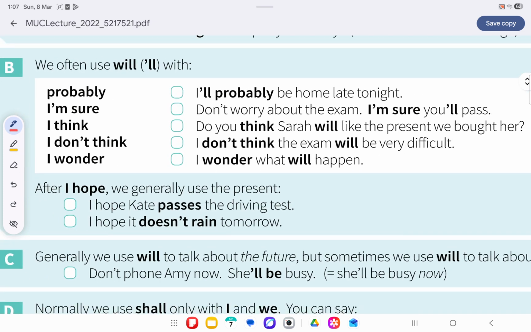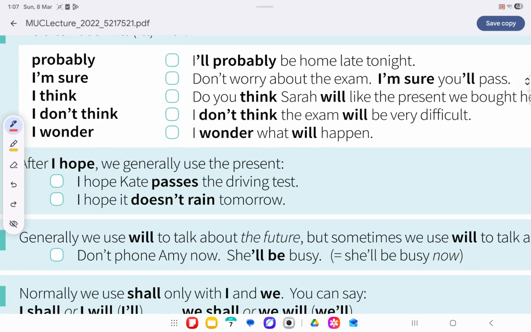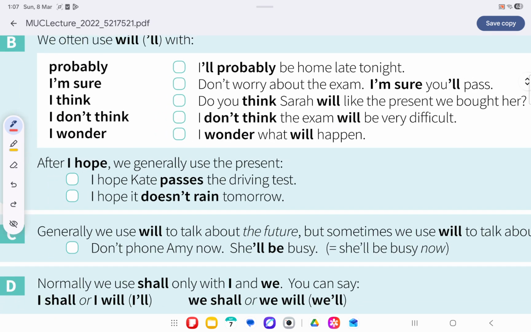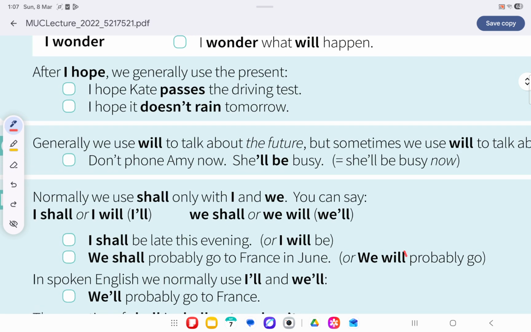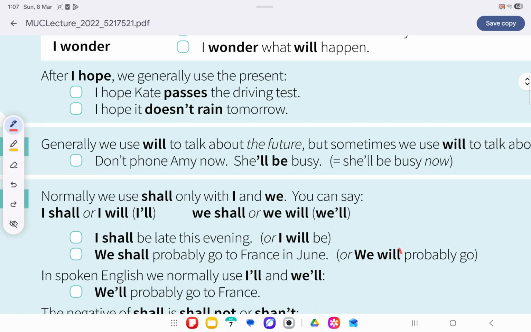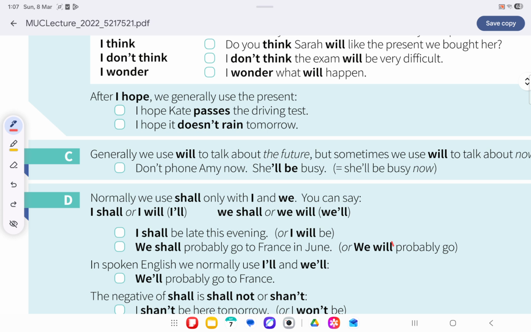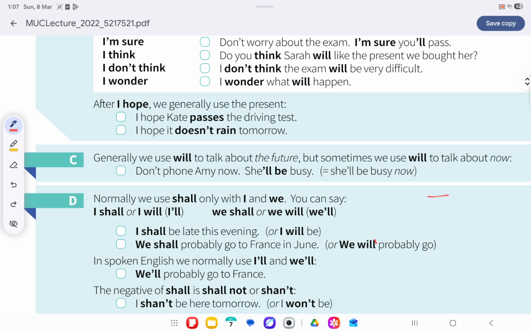After I hope, we generally use the present. I hope Kate passes the driving test. I hope it doesn't rain tomorrow. After hope we use the present. Generally we use will to talk about the future, but sometimes we use will to talk about now.